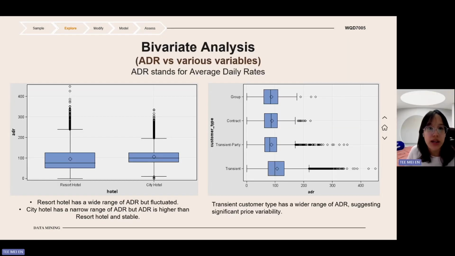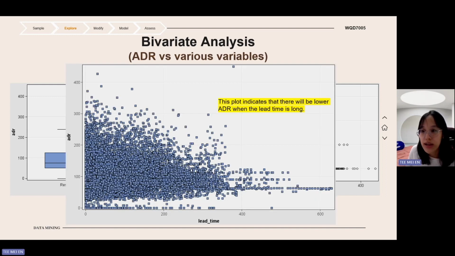My name is Mei En. I'll be talking about bivariate analysis first. As you can see, Resort Hotel has a wide range of ADR, but it fluctuates. City Hotel has a more stable ADR. This scatter plot shows that ADR is lower when the stay is longer.